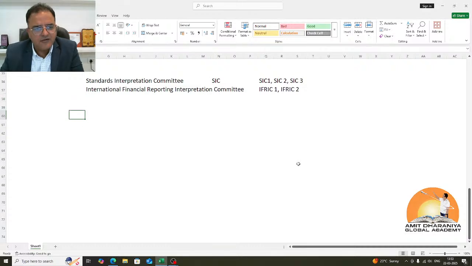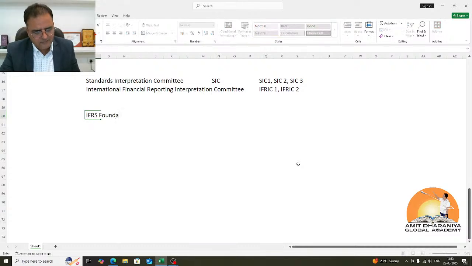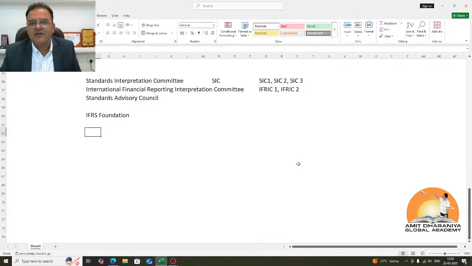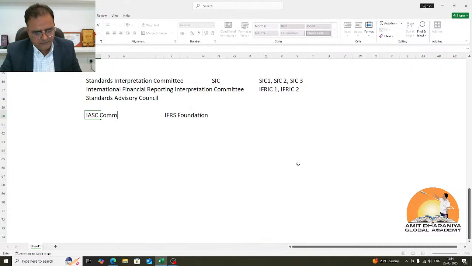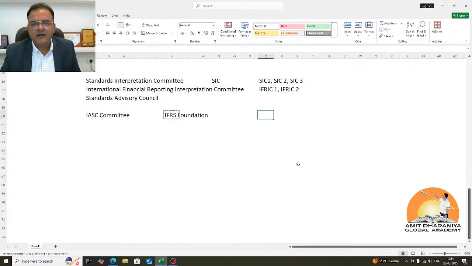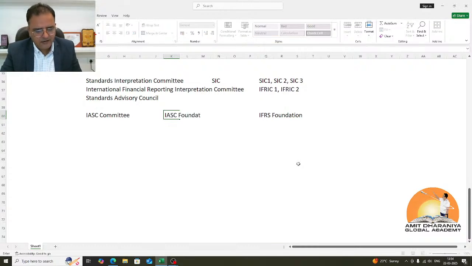As far as today's scenario is concerned, the IASC Foundation is known as the IFRS Foundation. They were supported by the Standards Advisory Council, which is now the IFRS Advisory Council. So names go like this: the IASC, the International Accounting Standards Committee, became the IASC Foundation, and today it is known as the IFRS Foundation.